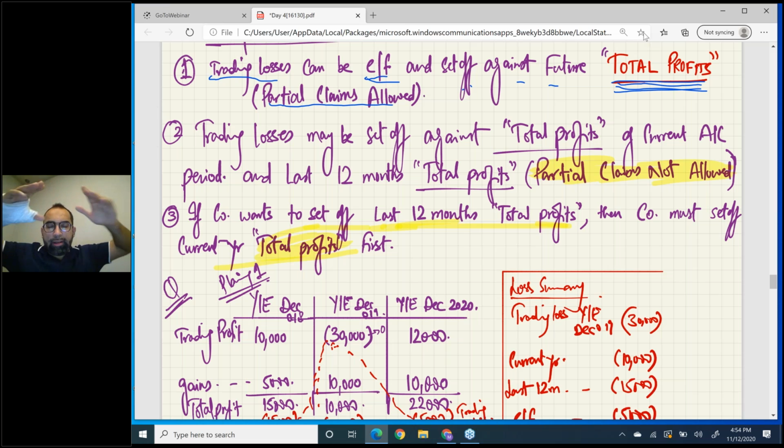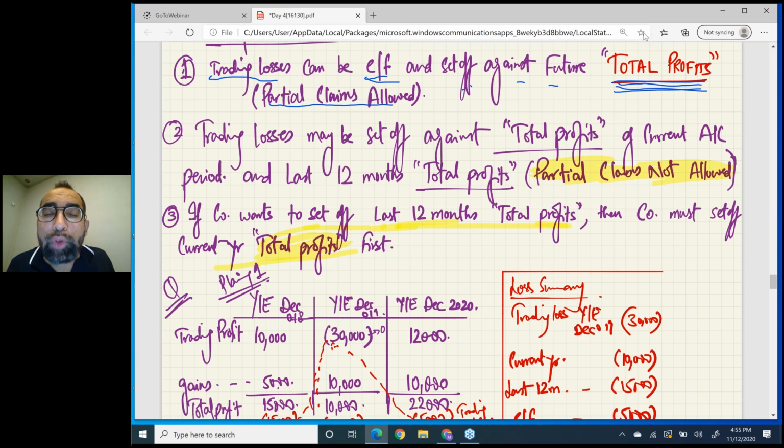Trading losses, look here. Trading losses of any period can be set off against total profits of the same period. Trading loss of any period can be set off against total profits of the same period, right? And the last 12 months, count 12 months, last 12 months total profits. But for current year and 12 months back, no partial claims are allowed.